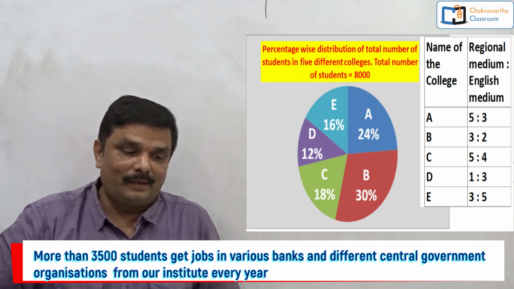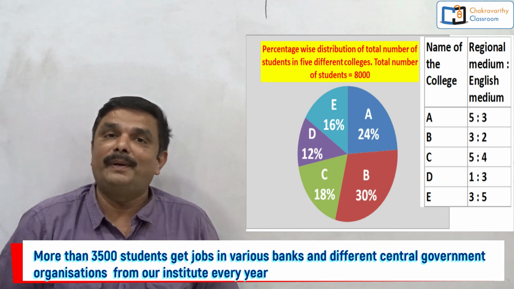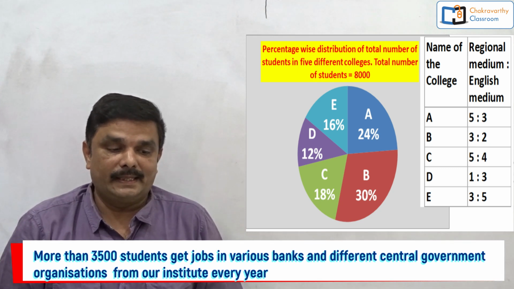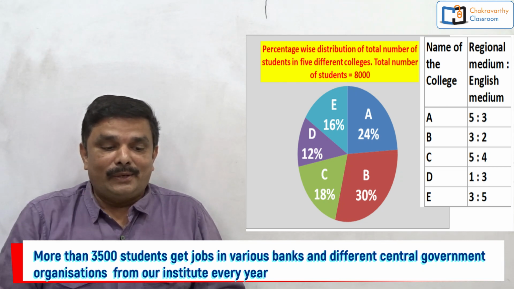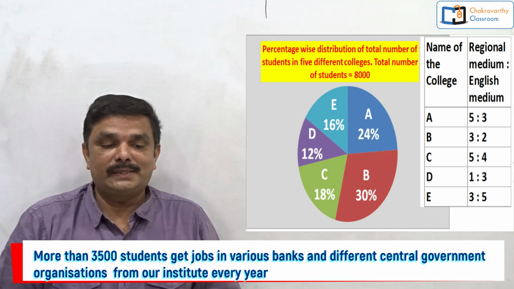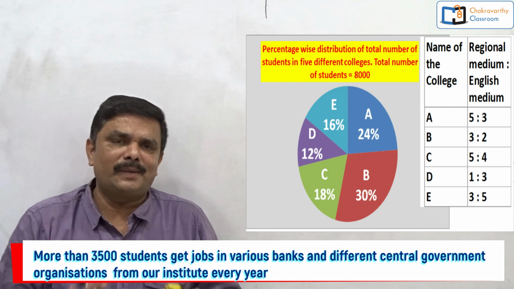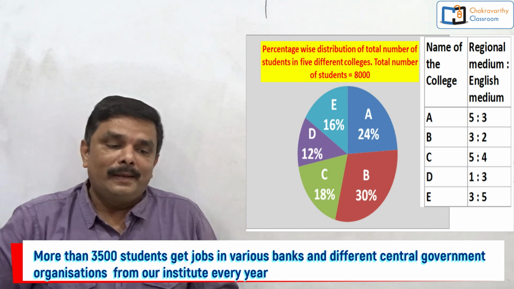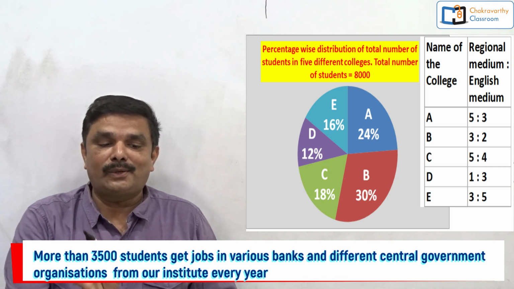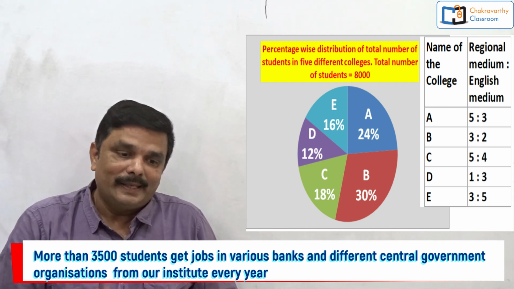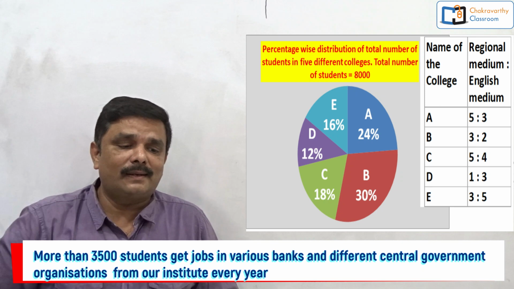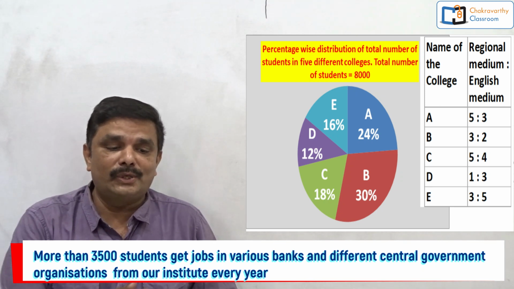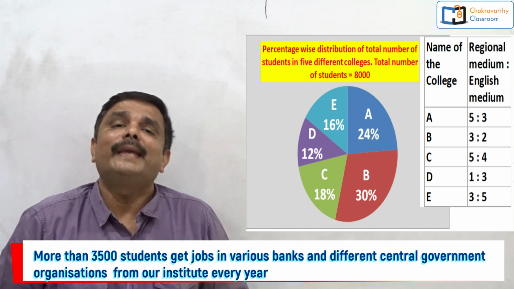Now, just take the third question, students. Even this question should be done by you. The question is: number of regional medium students in college E and D together. The same thing, students, while reading the question only, try to analyze it. Number of regional medium students in college E and D together is what percent less or more than the number of regional medium students in college A?